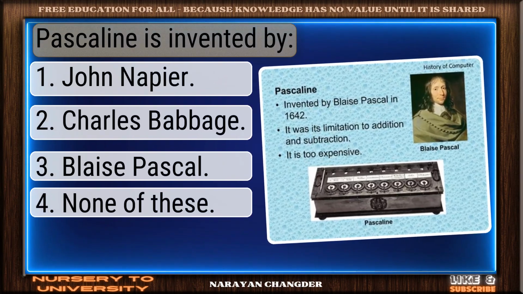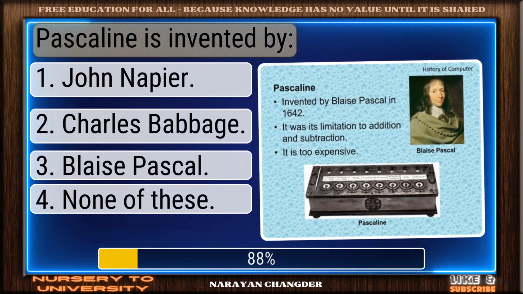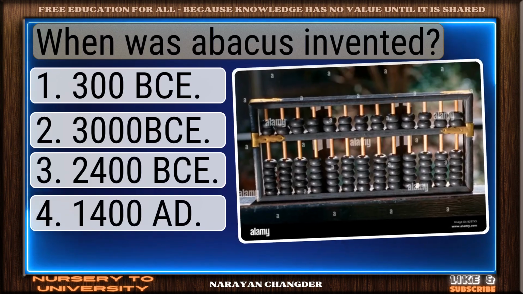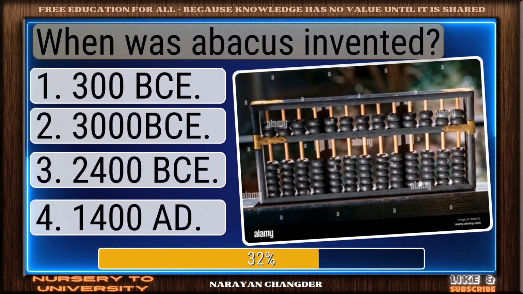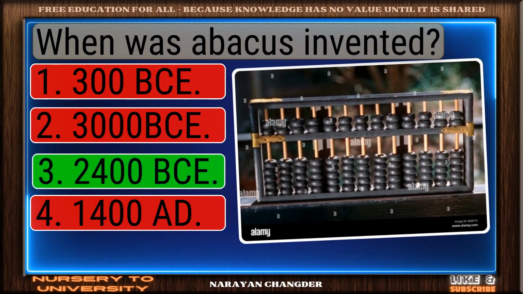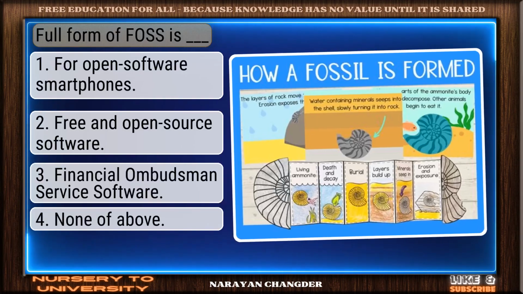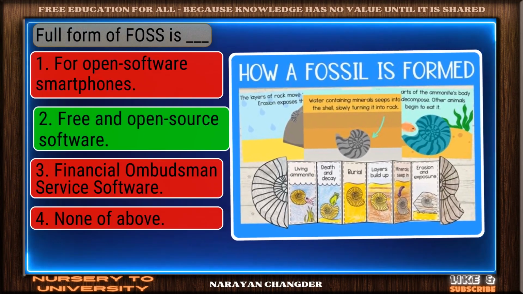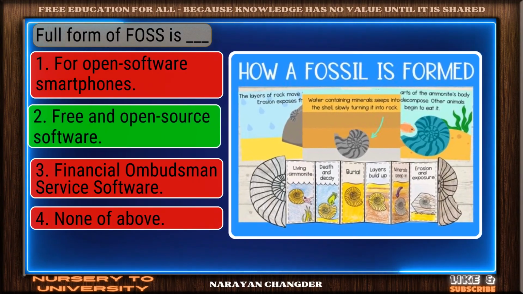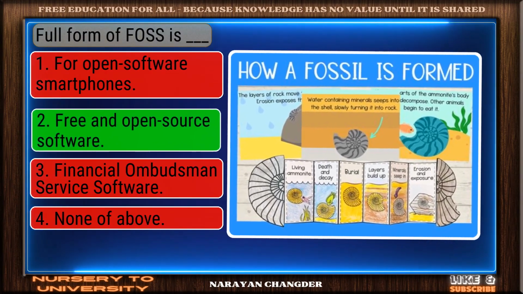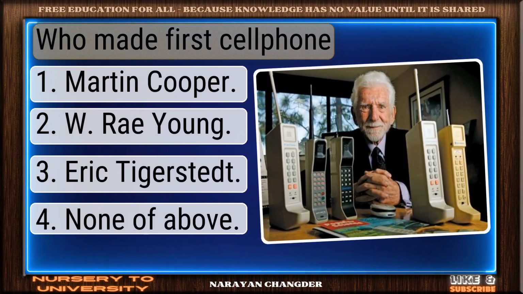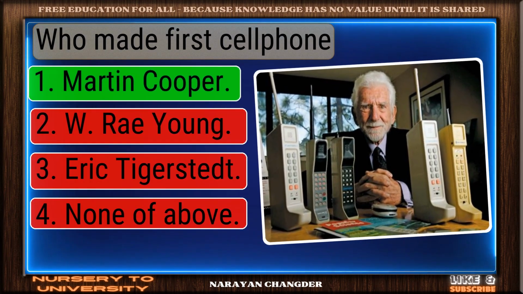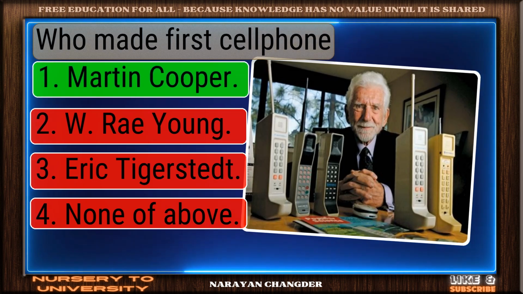Pascaline is invented by? Well reasoned. Blaise Pascal is the correct choice. When was abacus invented? Valid point. 3000 BC is true. Full form of FOSS is dash. Bravo. Free and open source software is the answer. Who made the first cell phone? Smart pick. Martin Cooper is the correct choice.